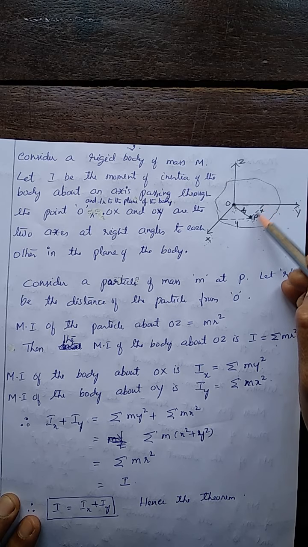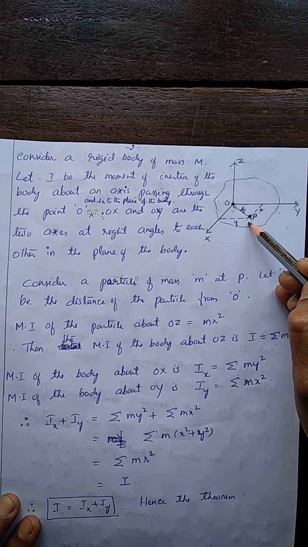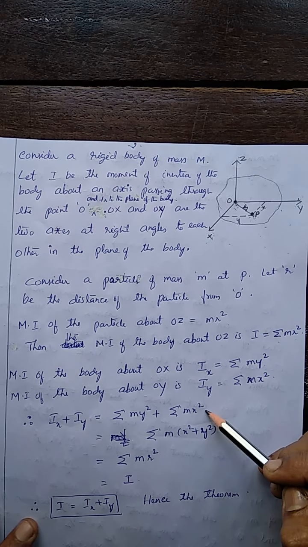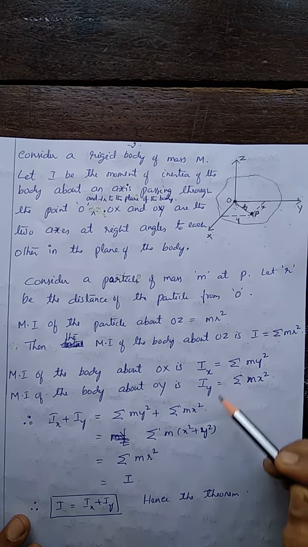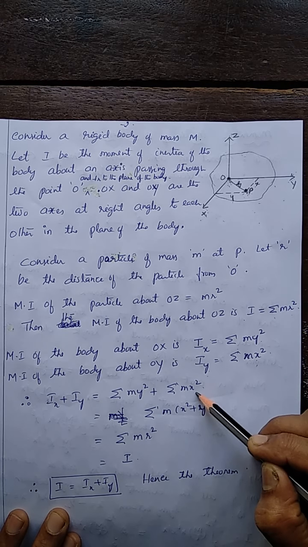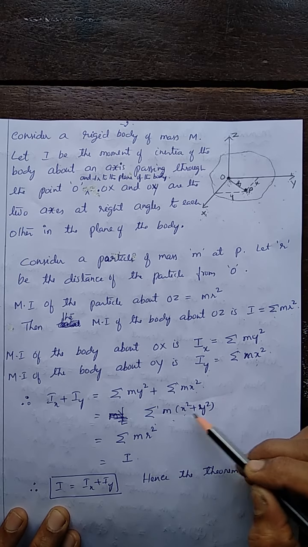From OY, what is the distance? It is x. From OY, the distance of the particle is x. So that moment of inertia is sigma m x square. Iy equal to sigma m x square. Therefore, Ix plus Iy is sigma m y square plus sigma m x square, that is the summation of m into x square plus y square.